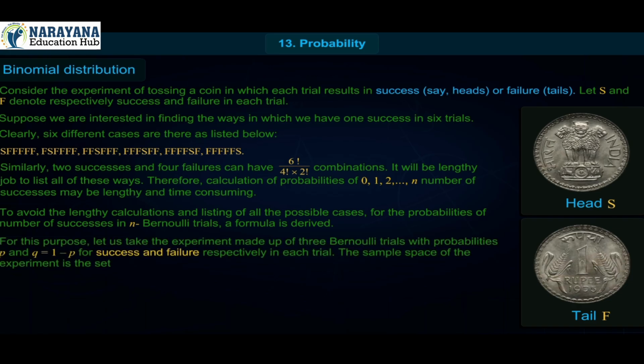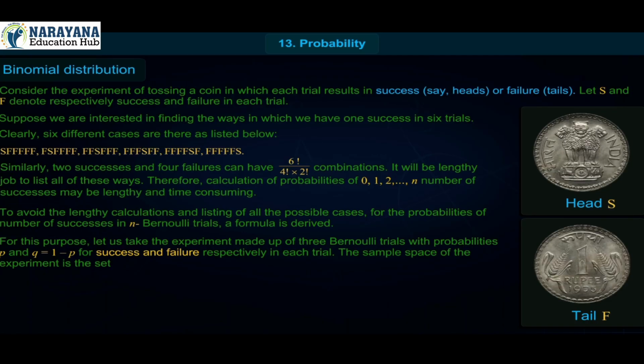For this purpose, let us take the experiment made up of 3 Bernoulli trials with probabilities P and Q equal to 1 minus P for success and failure respectively in each trial.